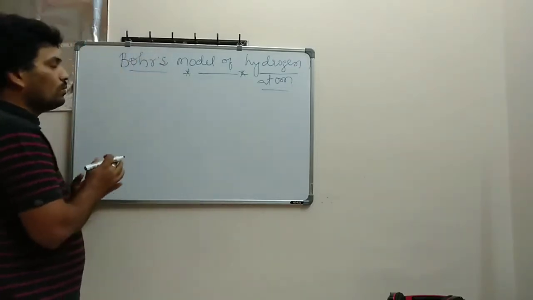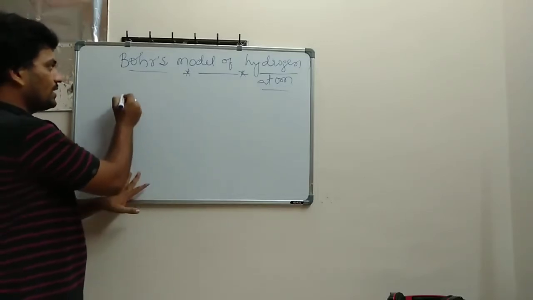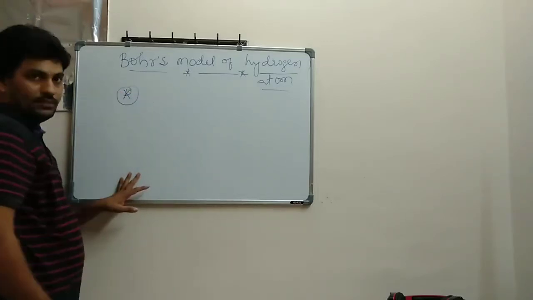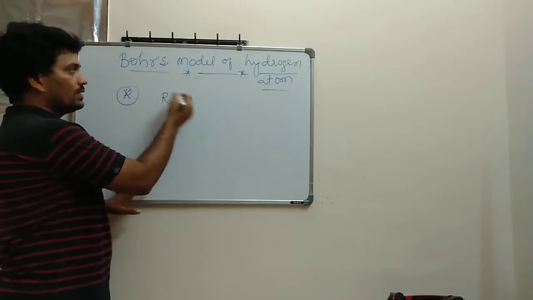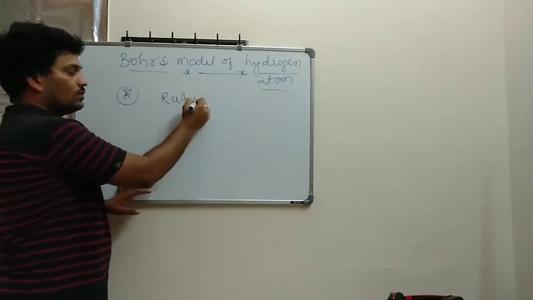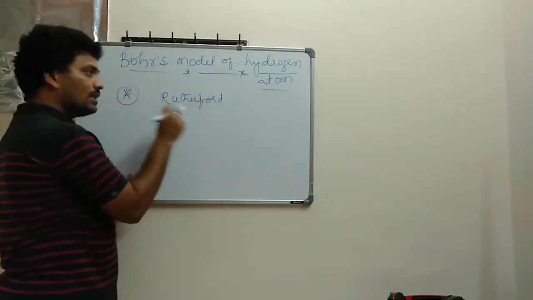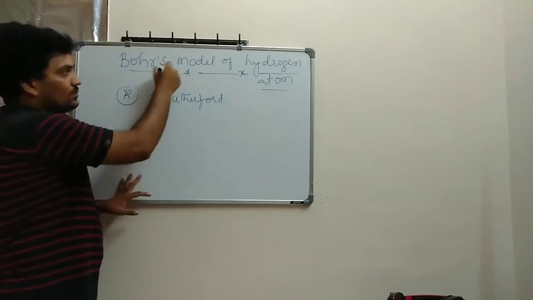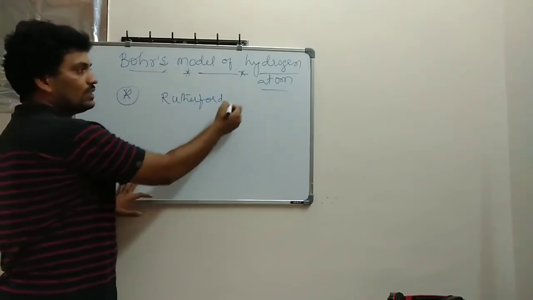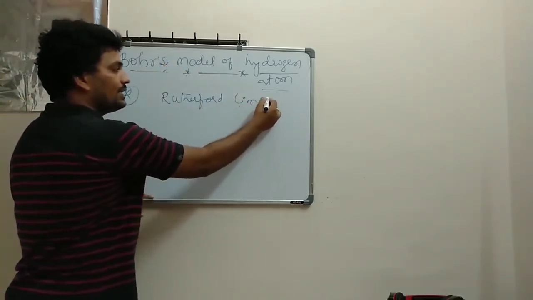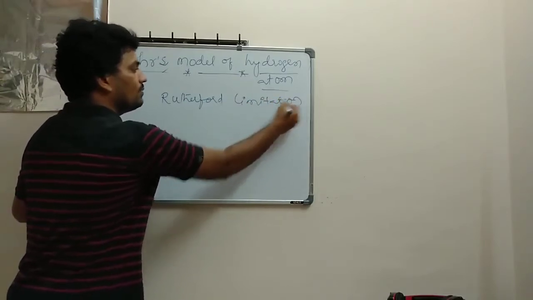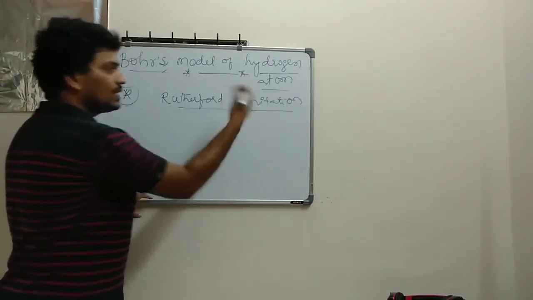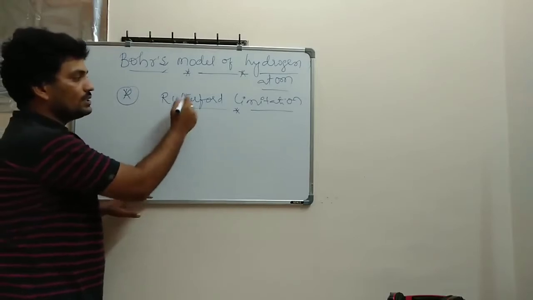So here Bohr has concluded, taking the limitations of Rutherford's model, since he worked with Rutherford only. In Rutherford's laboratory only, he worked. Bohr worked with Rutherford only. So he takes the Rutherford limitations into consideration, and then he will rectify them. So what are the limitations he had found?